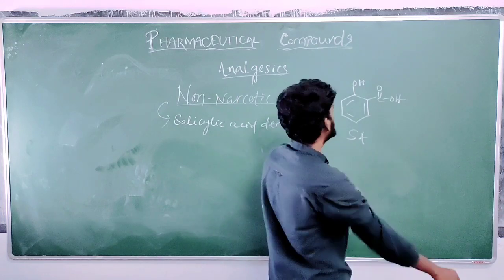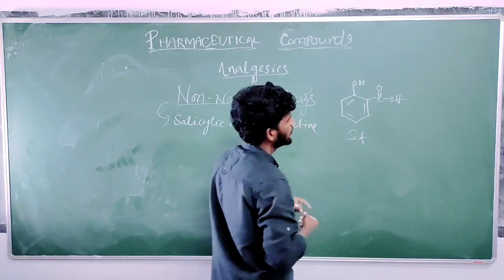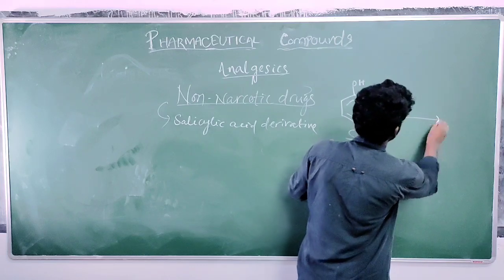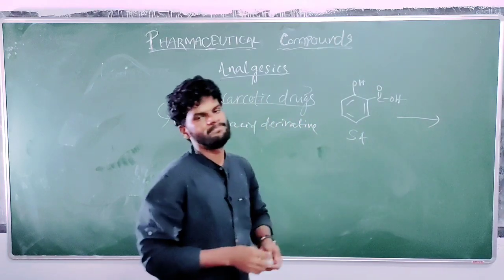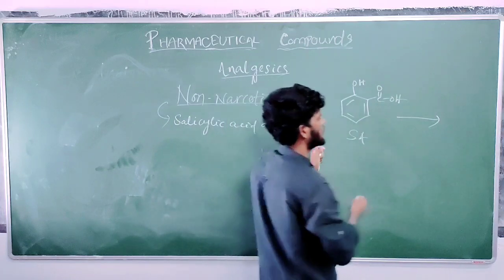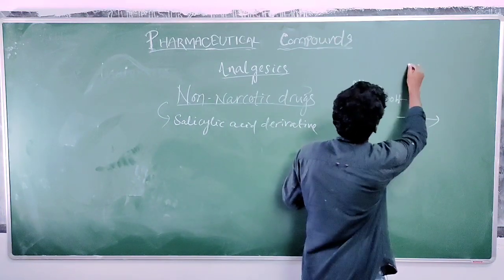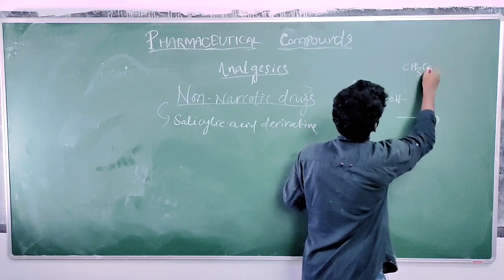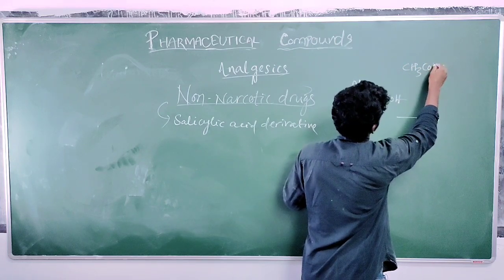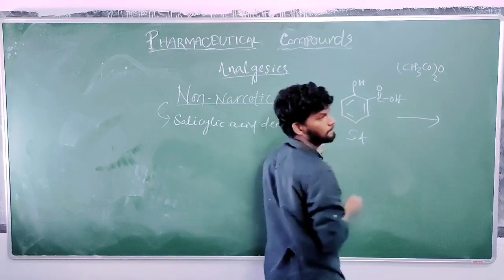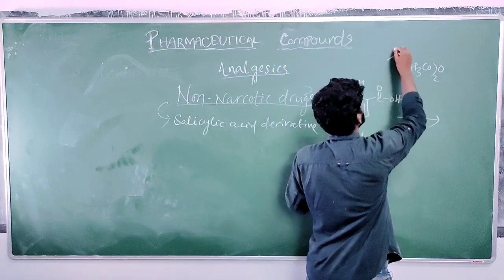Okay. So this salicylic acid, if it reacts with an acid anhydride, let's take acetic anhydride, (CH3CO)2O. What is the structure of it?